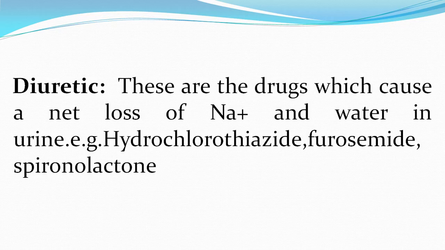Now diuretics. Diuretics are the drugs which cause a net loss of sodium ion and water in urine. These are generally used in the cases of renal stones and in some other cases where the body volume, the blood volume needs to be controlled. For example, in some heart failure cases or ascites cases, diuretics need to be used. In even some cerebrovascular diseases also diuretics need to be used.